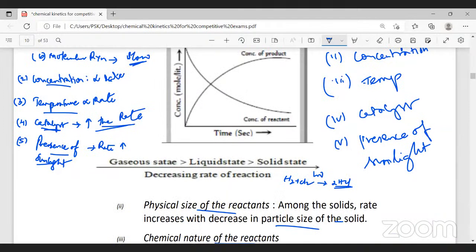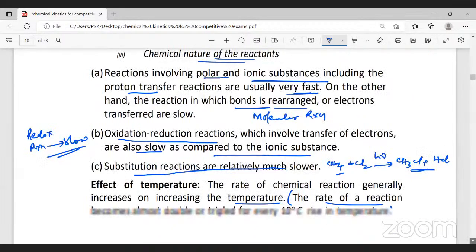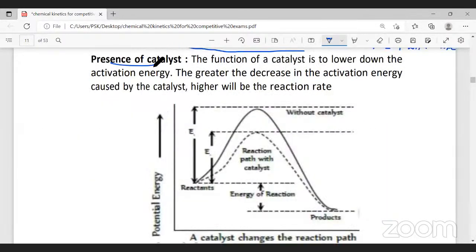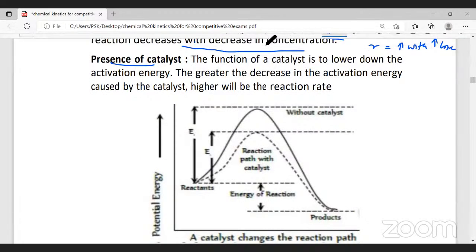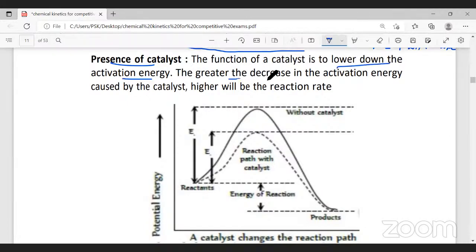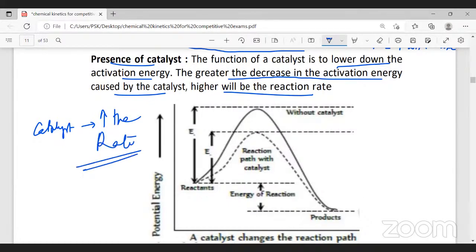The next one is temperature. We learned temperature coefficient. We learned presence of a catalyst. We have a separate topic to be learned with the effect of catalyst, but I clearly told you catalyst will increase the speed of the reaction. See, there is explanation given here. The function of catalyst is to lower the activation energy. Greater the decrease in activation energy caused by the catalyst, higher will be the rate of reaction. What is activation energy, normal energy, threshold energy? All that we'll have to learn later. For now, you remember catalyst increases the rate of the reaction. Catalyst will increase the speed of the reaction.